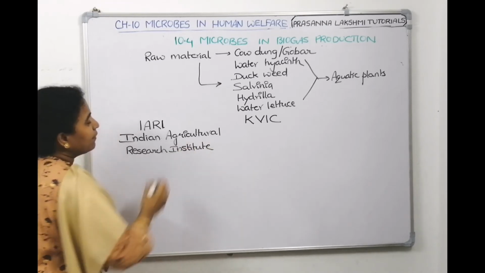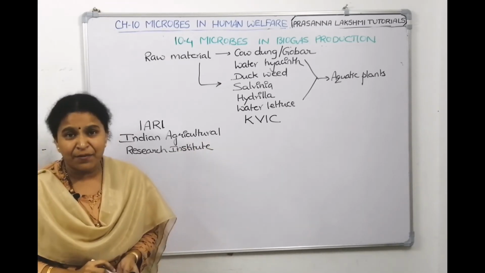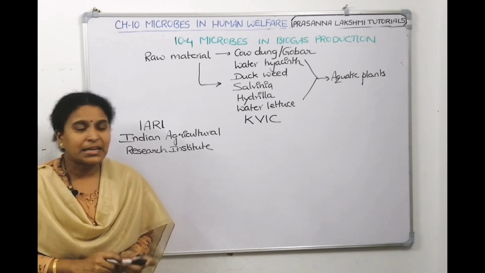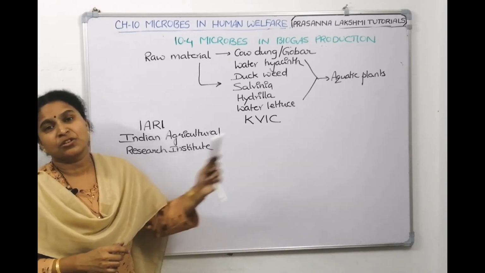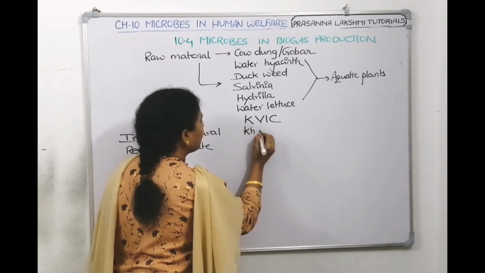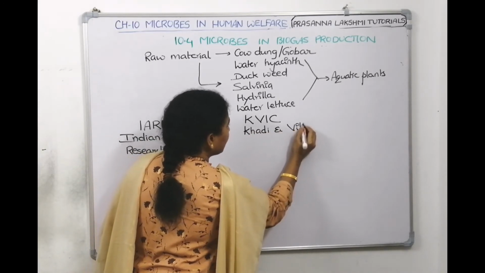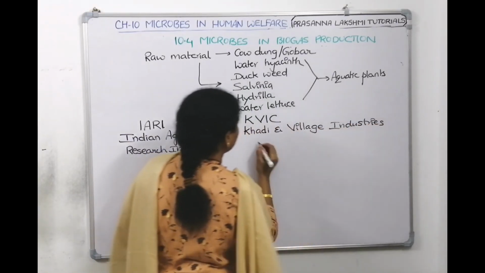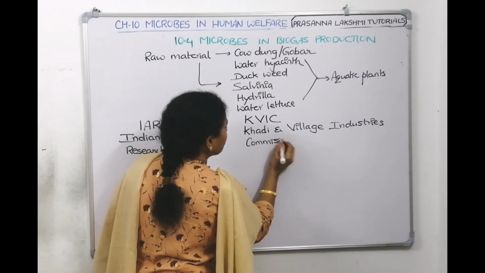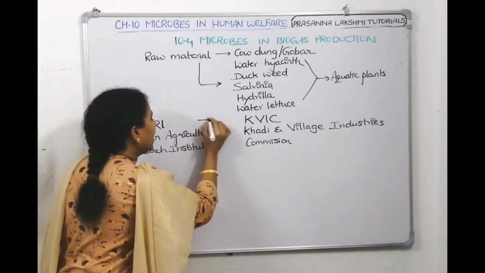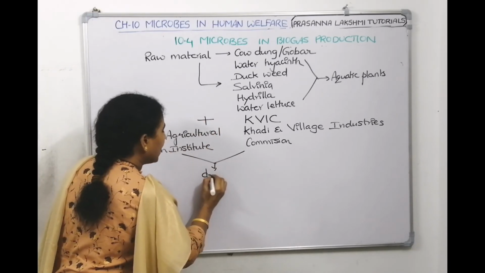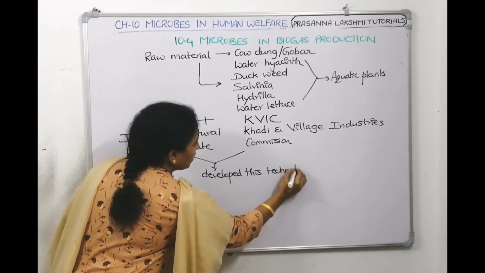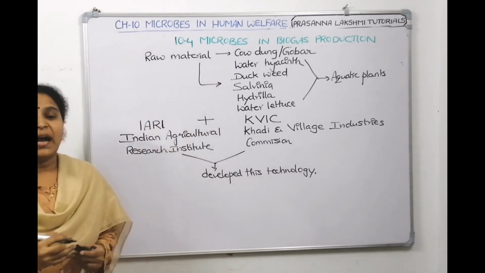Right? So, who developed the technology? IARI with KVIC. IARI stands for Indian Agricultural Research Institute. KVIC stands for Khadi and Village Industries Commission. So, IARI and KVIC, both of them have developed this technology. Understood?